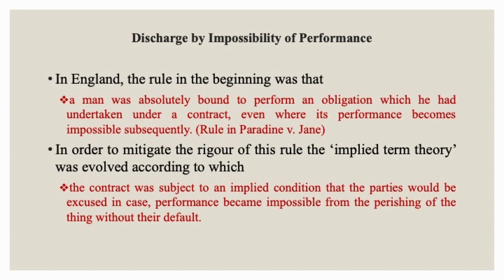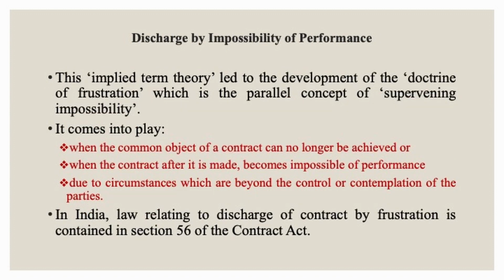In England, the rule in the beginning was that a man was bound to perform the obligation undertaken under a contract, even where the performance becomes impossible subsequently. This rule was laid down in Paradine versus Jane. In order to mitigate the harshness of this rule, the implied term theory was evolved, according to which there is an implied condition in every contract that the parties can be excused when the performance becomes impossible without their default. This rule led to the doctrine of frustration, which is similar to the concept of supervening impossibility.